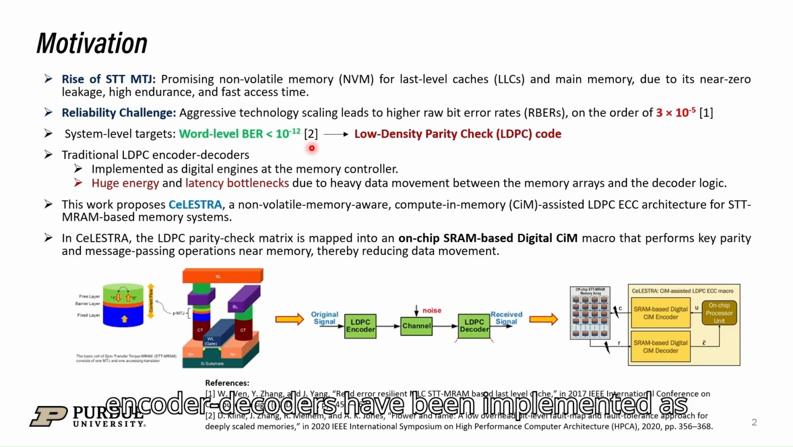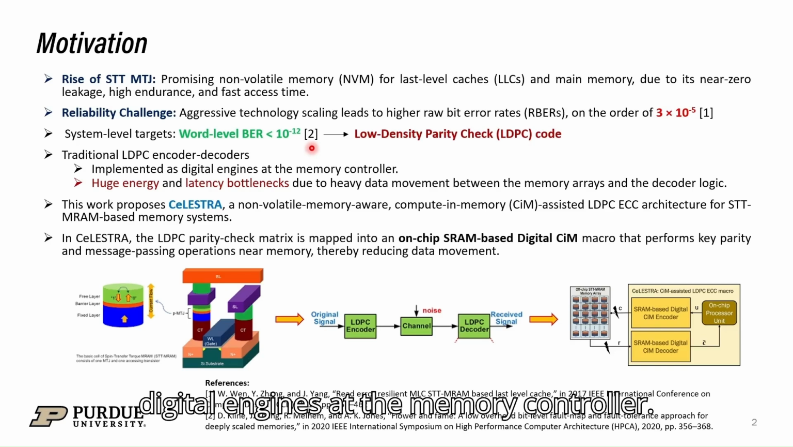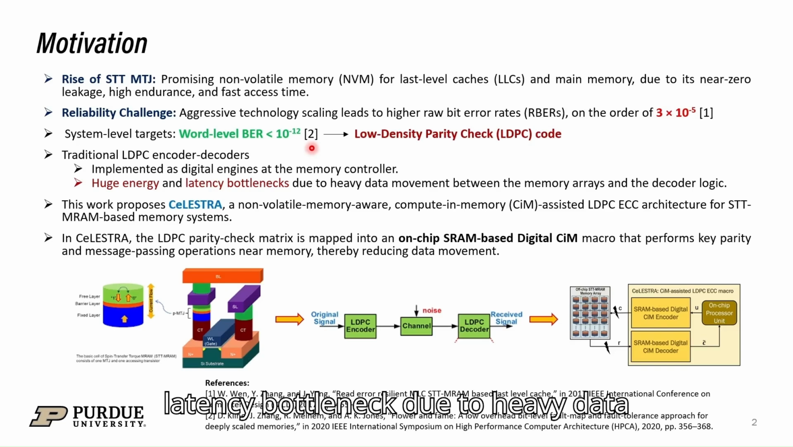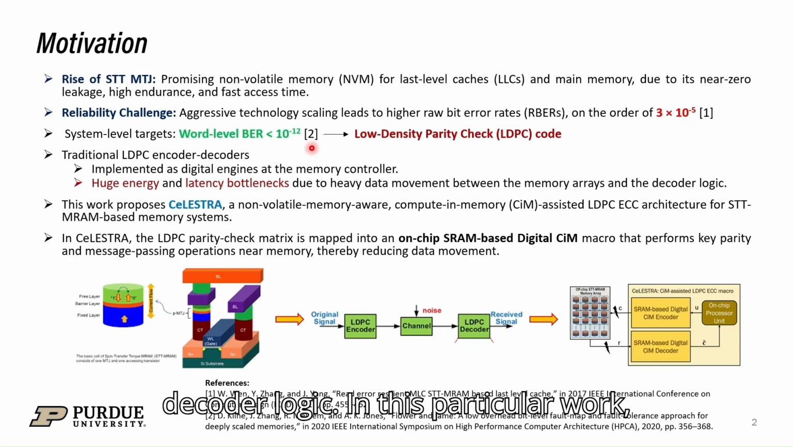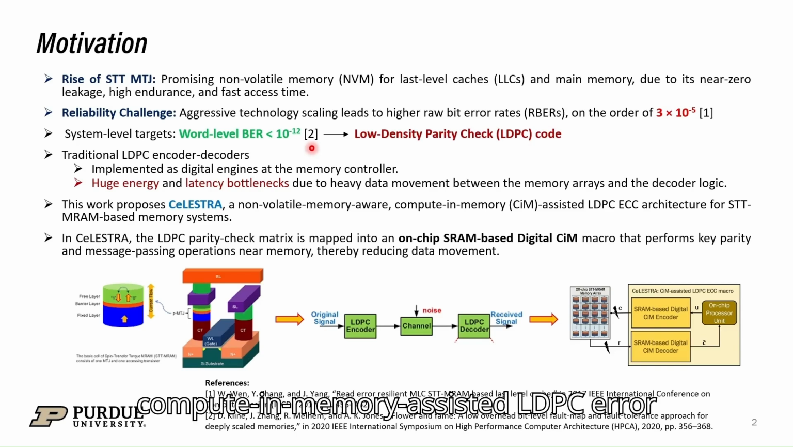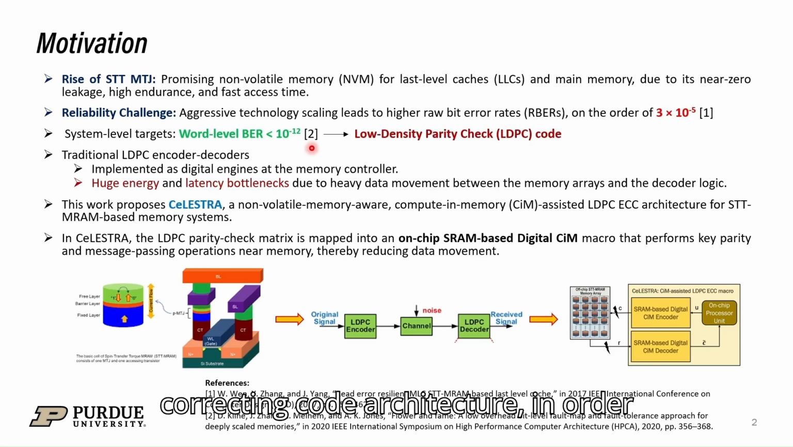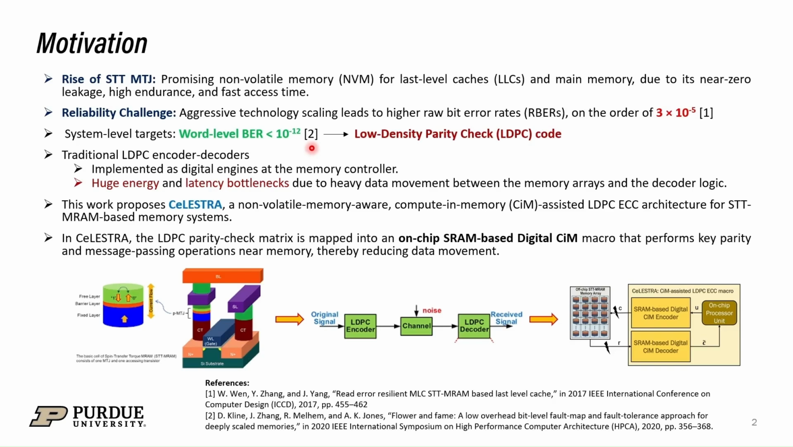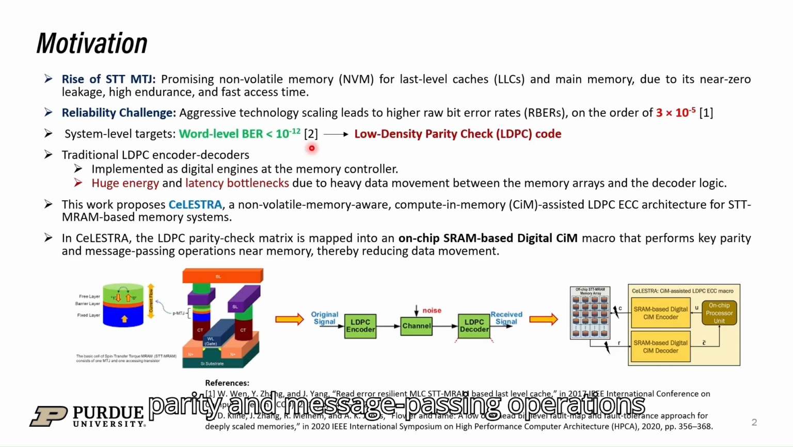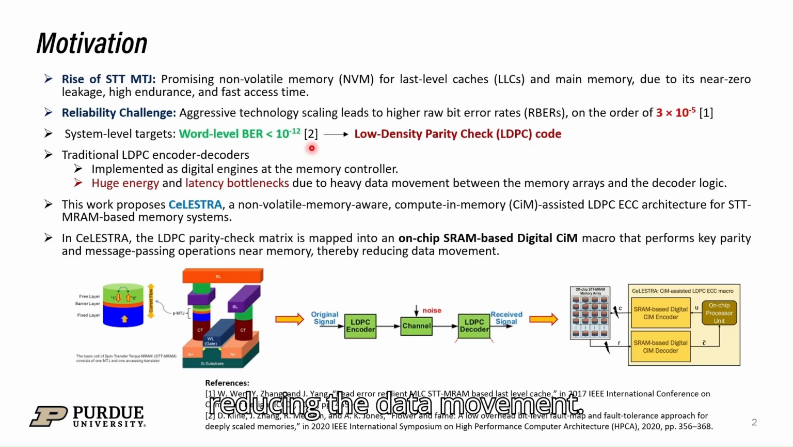Traditional LDPC encoder decoders have been implemented as digital engines at the memory controller. However, they have very high energy and latency bottleneck due to heavy data movement between the memory array and the decoder logic. In this particular work, we propose Celestra, which is a compute-in-memory assisted LDPC error-correcting code architecture in order to deal with these non-volatile memory devices. In this particular case, we were looking into MRAM-based memory systems. In Celestra, the LDPC parity check matrix is mapped onto an on-chip SRAM-based digital compute-in-memory macro that performs key parity and message passing operations near the memory, thereby significantly reducing the data movement.